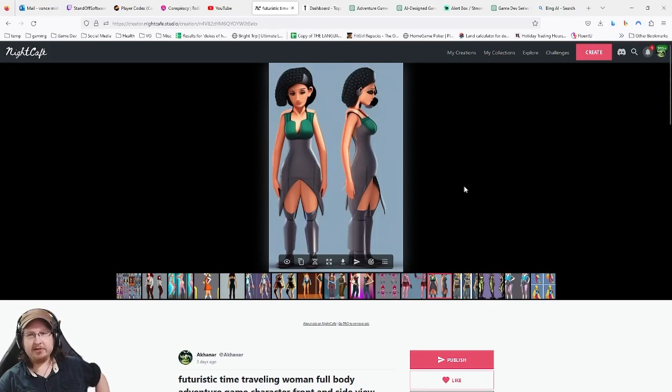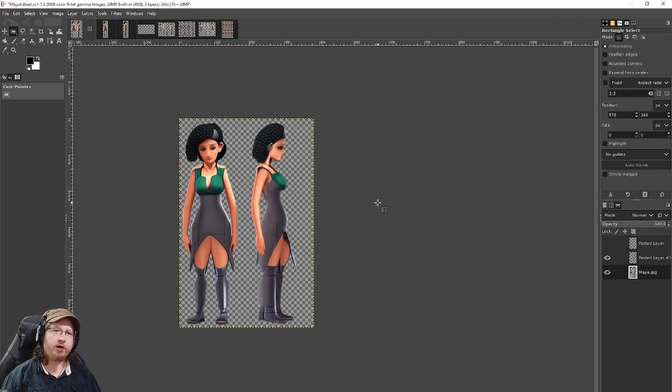And now that we have our images, we go to GIMP to do some editing and to get ready for the animation. Okay, here we are in GIMP. I have just cut her out from the background here so that we have a transparent background. And one additional thing that I did was she had an eye patch over here in the original version, which doesn't match. So I cut out her eye and pasted her eye over here. Kind of resized it a bit to match. It looks fine for the work we're doing here.